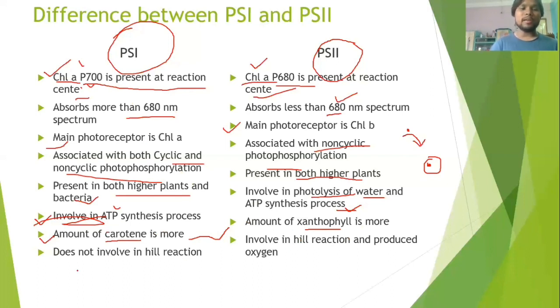PS1 does not get involved in the Hill reaction. The Hill reaction is nothing but the production of oxygen. We'll see this also in the oxygen evolving complex. PS2 is involved in the Hill reaction and produces the oxygen. So oxygen is mainly produced in the photosynthesis process in photosystem 2, not in photosystem 1. I hope you understood the photosystems. These are all about photosystem 1 and photosystem 2.